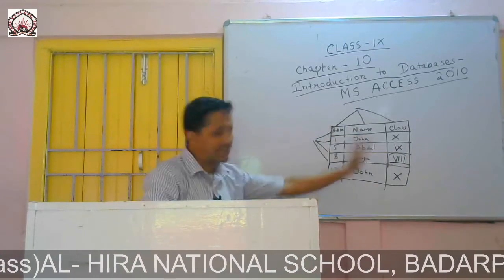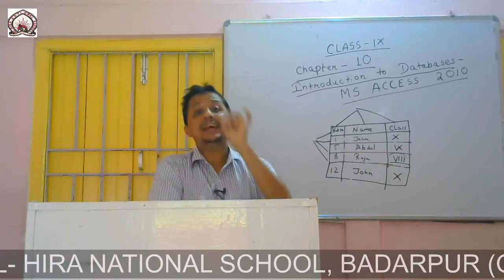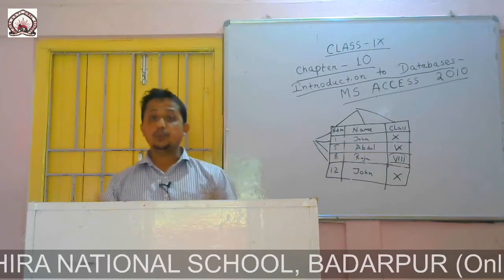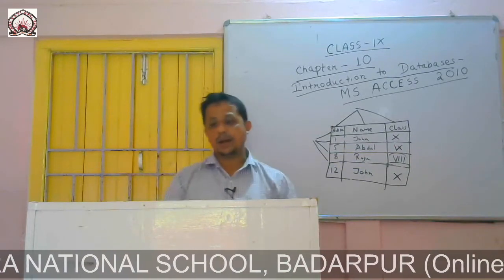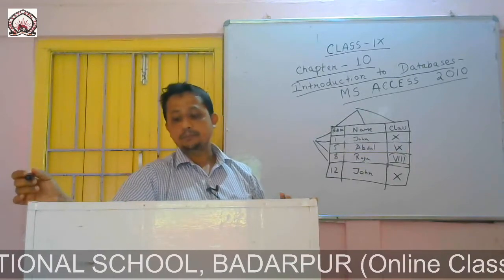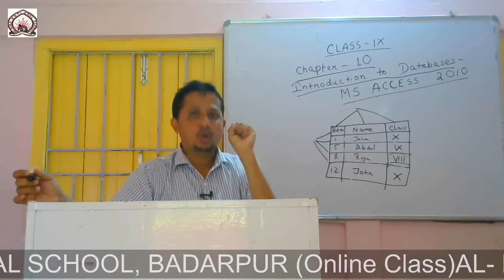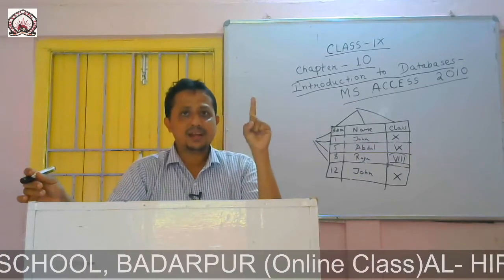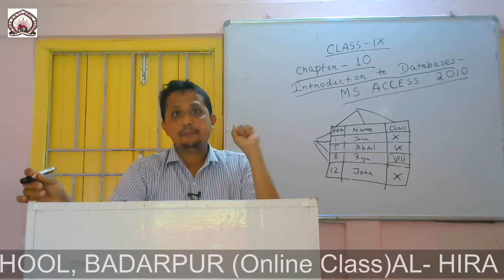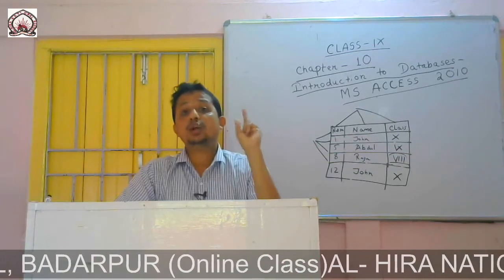So for this table we can have the roll number as the primary key. Now there are two rules of the primary key. Number one, the primary key must be unique, and number two, it must not have a null value.